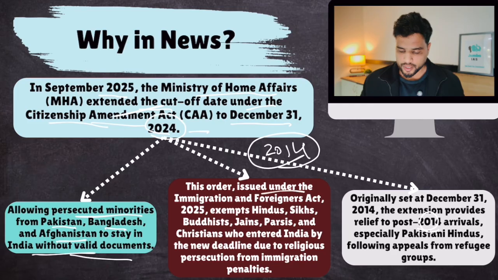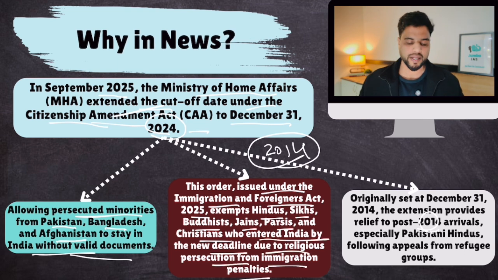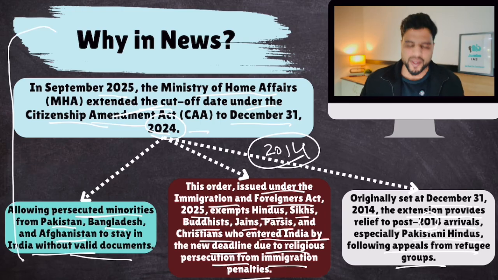To stay in India without valid documents, this order to increase the cutoff date was issued under the Immigration and Foreigners Act. It exempts Hindus, Sikhs, Buddhists, Jains, Parsis and Christians who entered India by the new deadline due to religious persecution from immigration penalties. Basically, even if they have entered India without valid legal documents, their citizenship would be fast-tracked. That's what the law says. That's what these rules say. Originally set at December 31st, 2014, the extension provides relief to post-2014 arrivals, especially Pakistani Hindus, following appeals from refugee groups. So this topic was in the news.